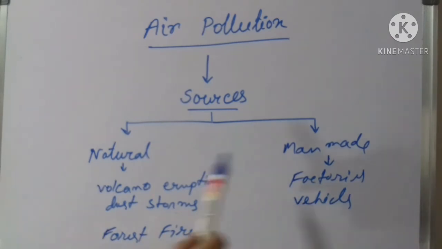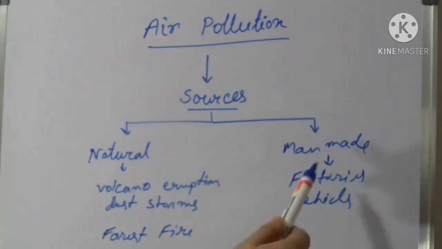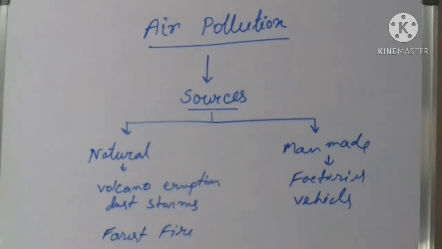Mainly 2 types of sources are there. First of all, natural, and another one is man-made. Natural means air pollution occurs naturally, for example volcano eruptions, dust storms, forest fires. When a volcano erupts, burning lava comes out, and harmful gases also come out from the erupted volcano, and they also pollute the air.